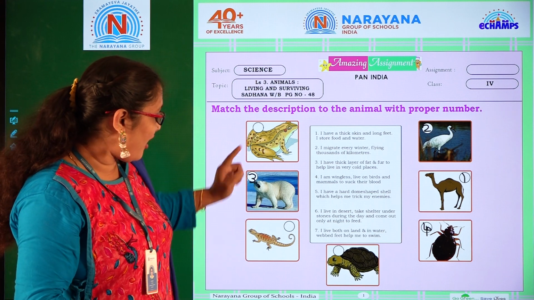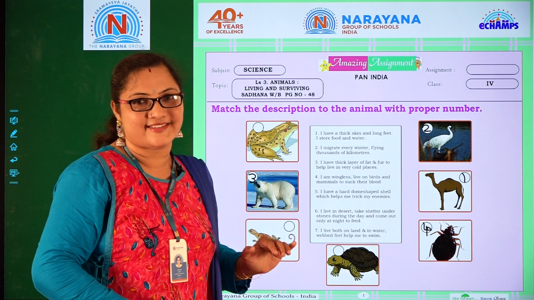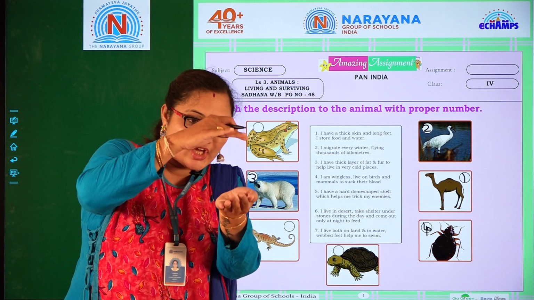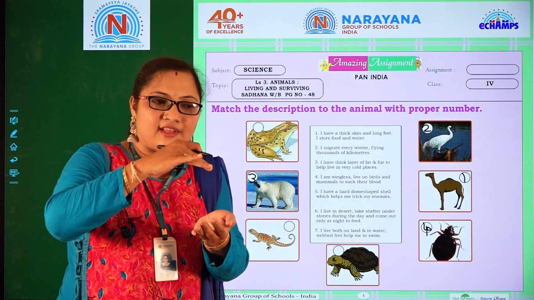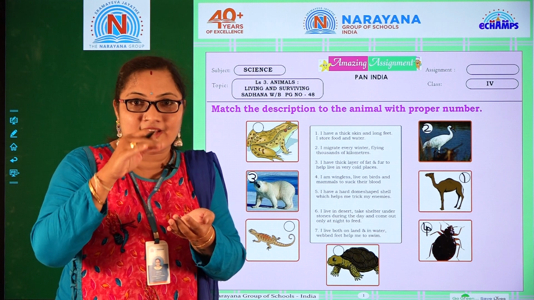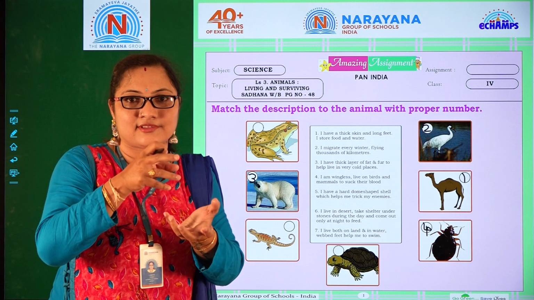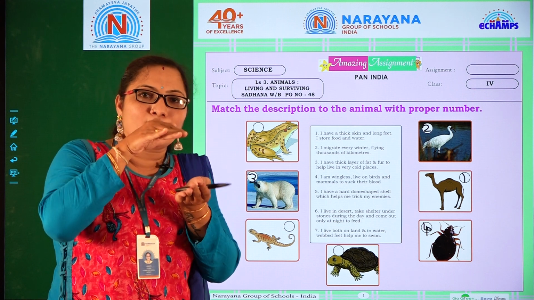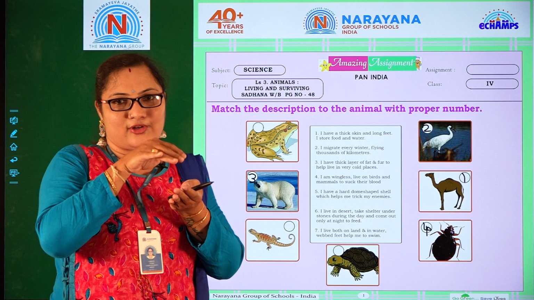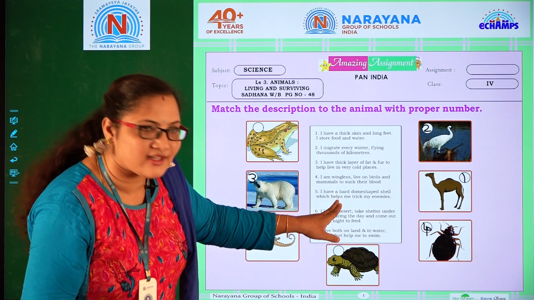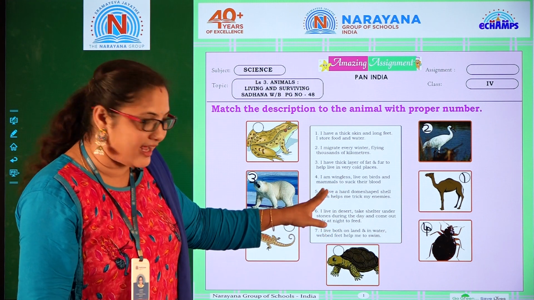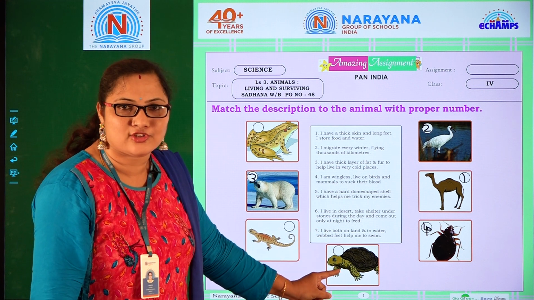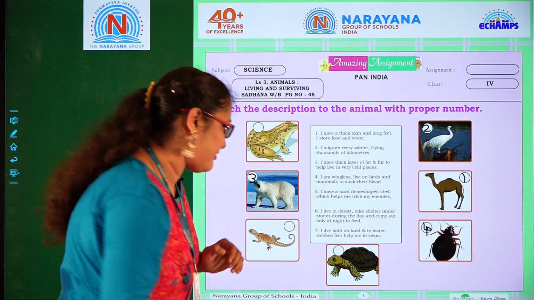Guess. Frog, lizard and tortoise. Yes, it is exactly tortoise, because tortoise has a shell on the top. If you observe that, it will be looking like this. Whenever some person or some animal comes near, it will move its head inside like this. The dome is the security of that tortoise. So the fifth description's answer is tortoise. So what should we write here? Here the tortoise. We should write 5 there.